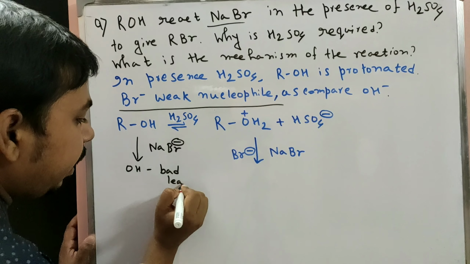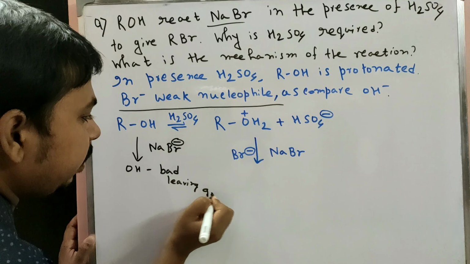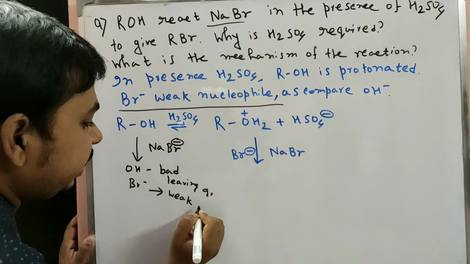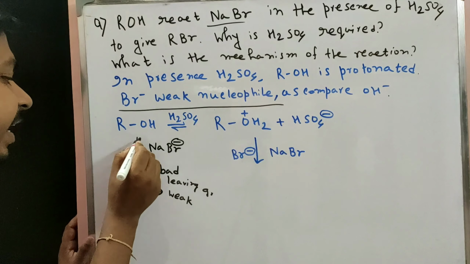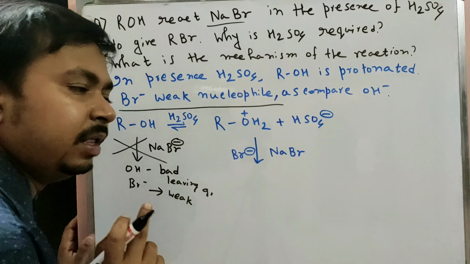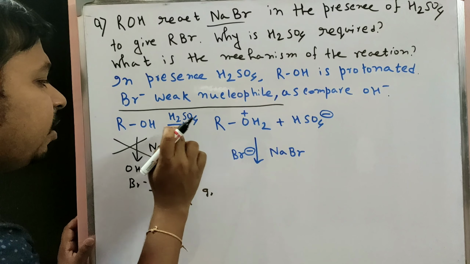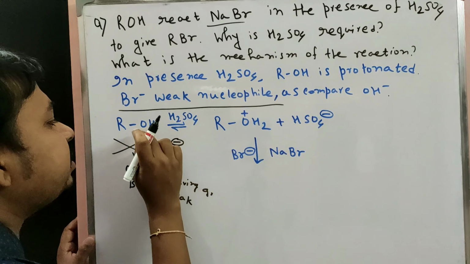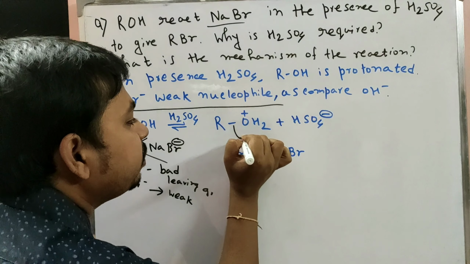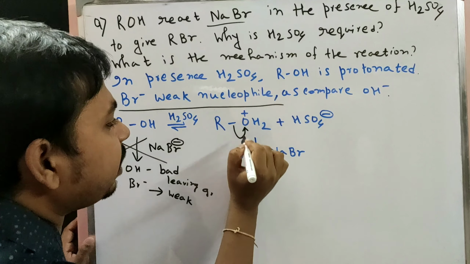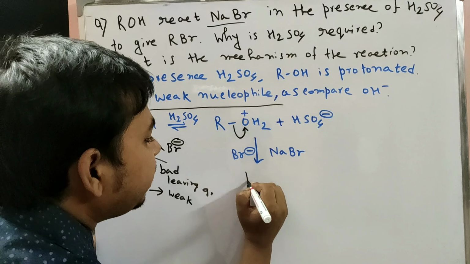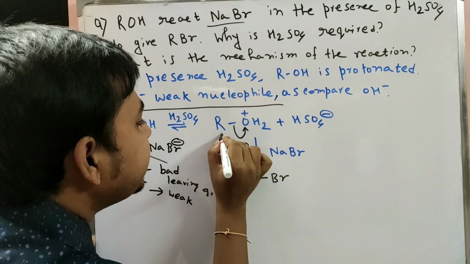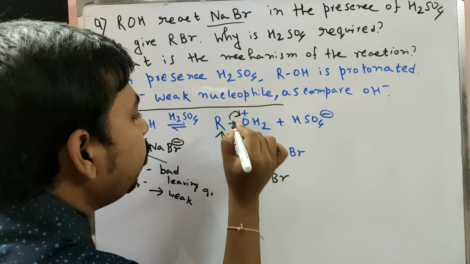OH is a bad leaving group and Br minus is a weak nucleophile. So as a reason, the reaction cannot proceed in this path. But in the case of an H2SO4 sulfuric acid medium, at first the OH converts to OH2+, then this bond breaks and forms the carbocation, and the product is RBr. Simply, Br attacks here and this one is removed.